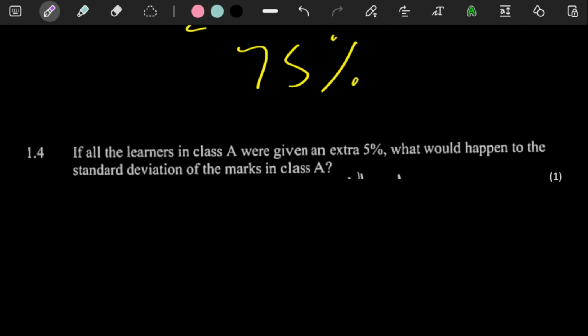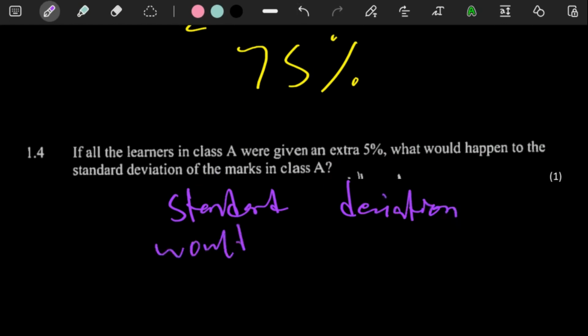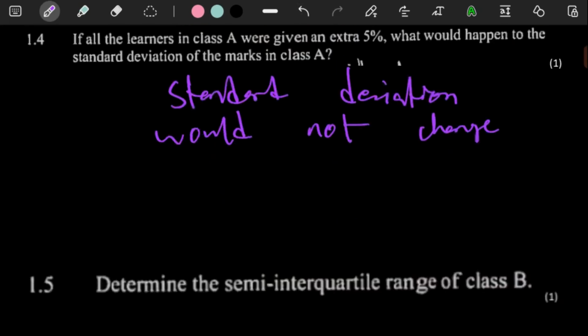So if each number goes up by 5%, then your standard deviation won't change. So no change. Let's just say yes, standard deviation would not change. Fortunately, it's just a 1 mark question.